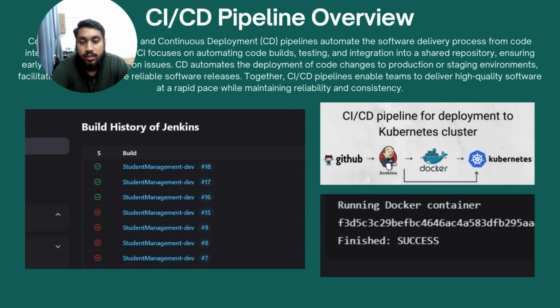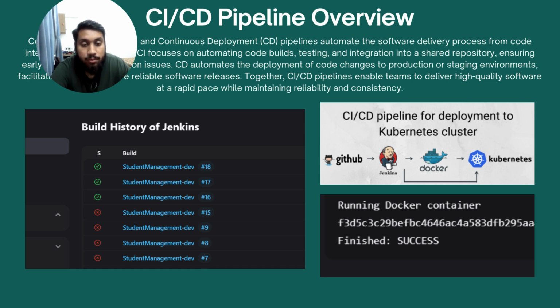Now I'm going to talk about the CI/CD pipeline review. Continuous integration and continuous deployment pipelines automate the software delivery process from code integration to deployment. CI focuses on automating code builds, testing, and integration into a shared repository, ensuring early detection of integration issues. CD automates the deployment of code changes to production or staging environments, facilitating faster and more reliable software releases. Together, CI/CD pipelines enable teams to deliver high-quality code at a rapid pace with maintained reliability and consistency.